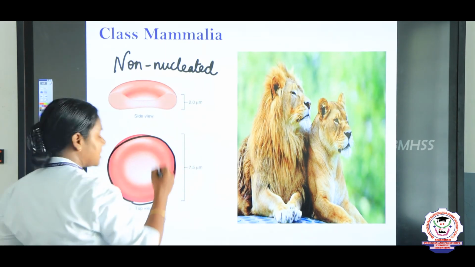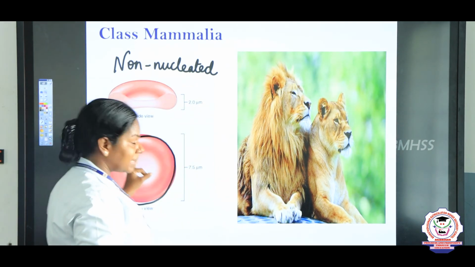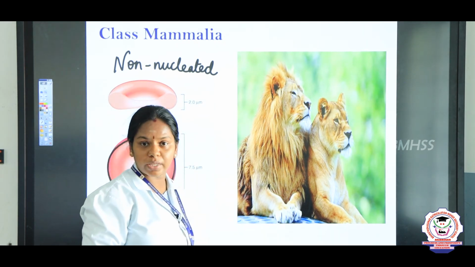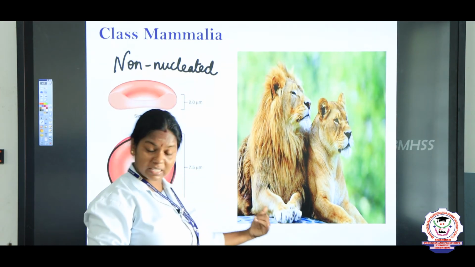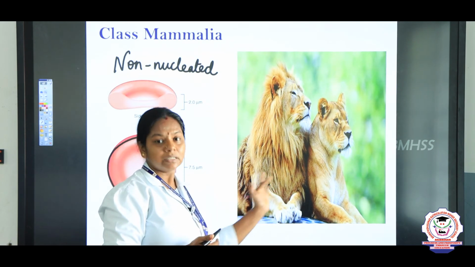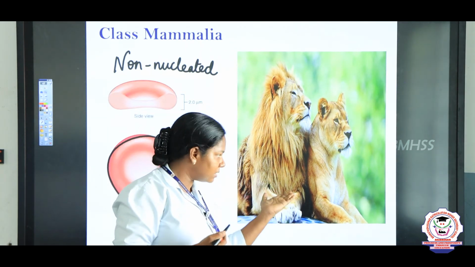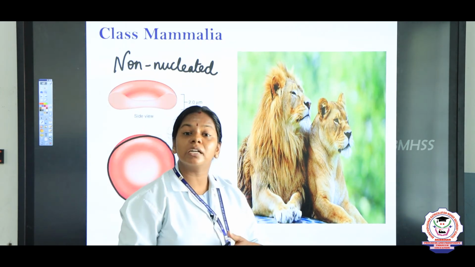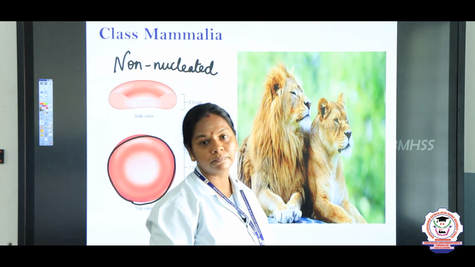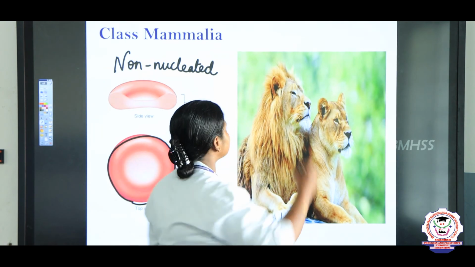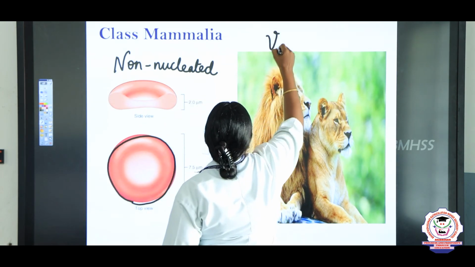And then the respiration in the mammals takes place through the lungs. We breathe through the lungs. And sexes are separate, male and female. And the sexual reproduction takes place. Fertilization is internal. It takes place inside the body of the female. And we can say they are viviparous.